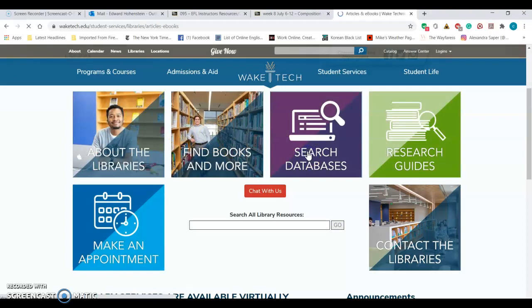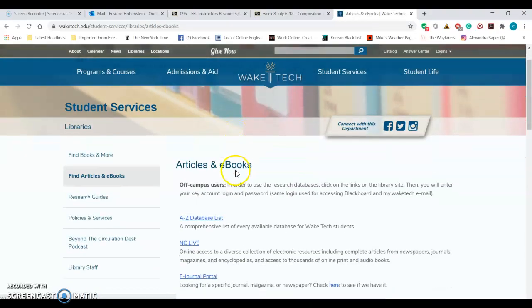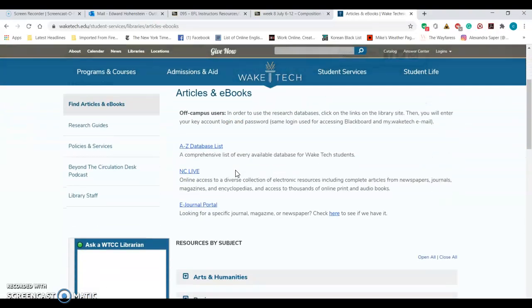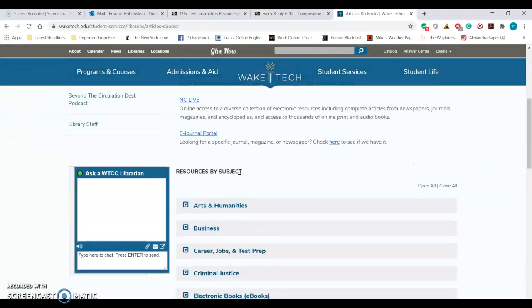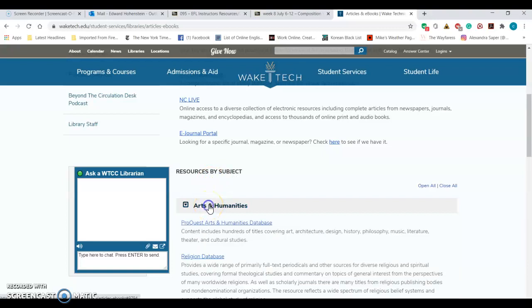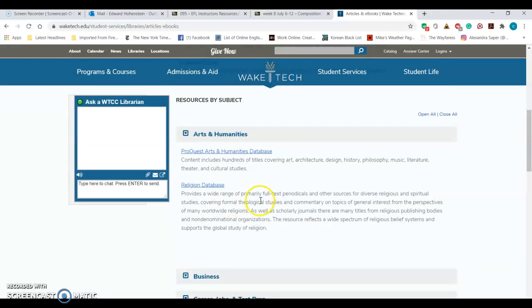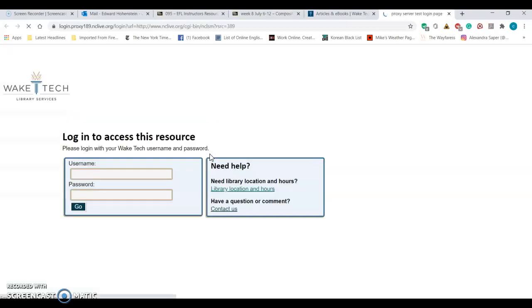And we can search databases. Here are some sources you can look at for databases, and resources by subject, arts and humanities. Some stuff here, all good things. ProQuest is a very good source. You log in. Let me see if I can use mine.